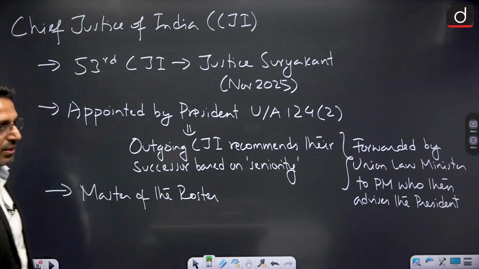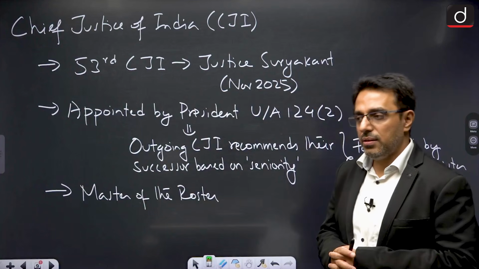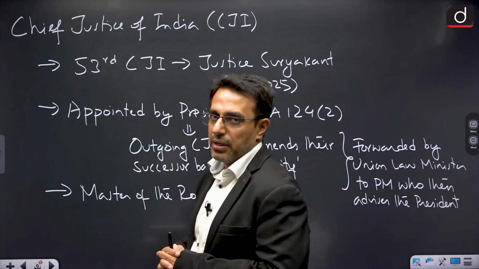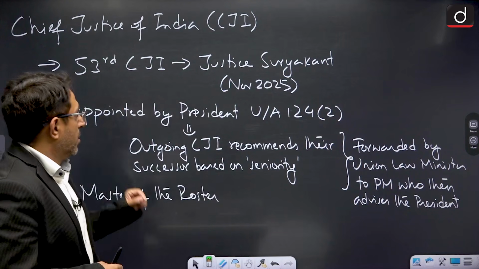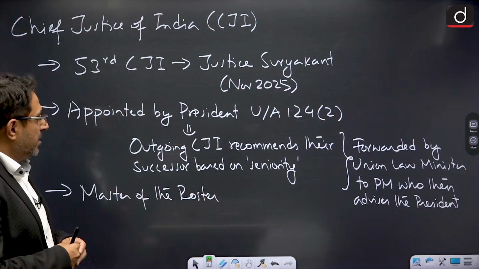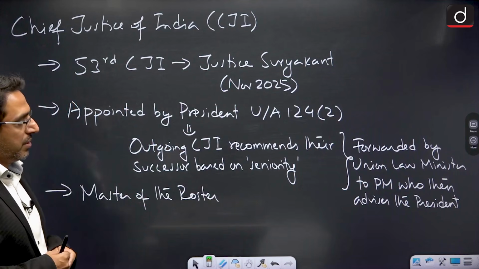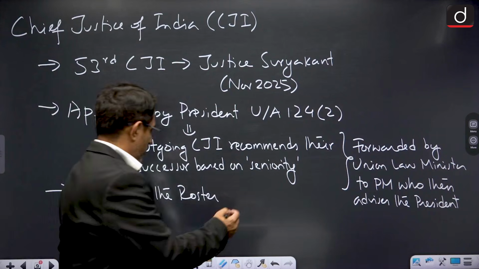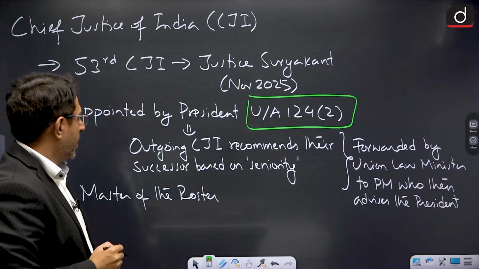Now let's look at the CJI, Chief Justice of India. Last year the 53rd Chief Justice of India was appointed, Justice Suryakant ji. So he has become the 53rd CJI, and the appointment of CJI is done by the President under Article 124 Clause 2. So this article is important, Article 124 Clause 2.